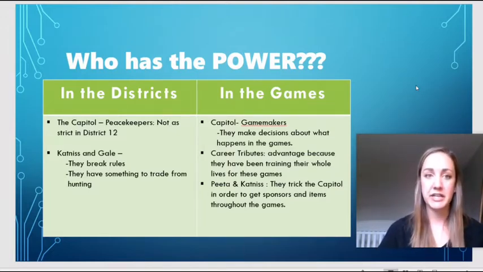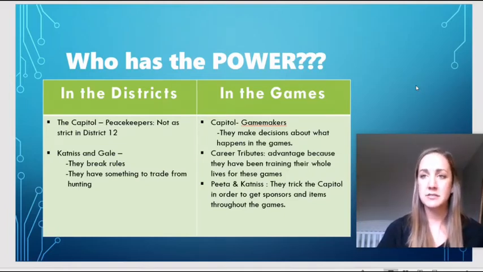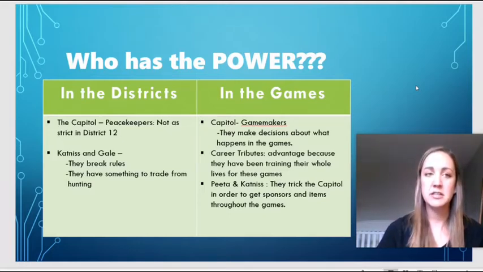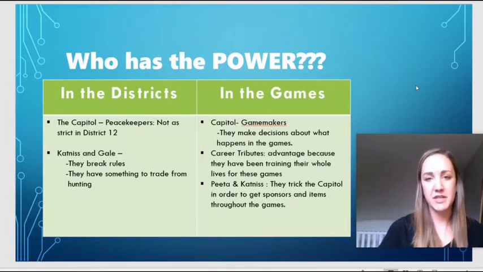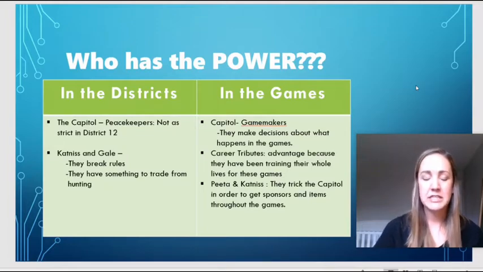So this week, as you're reading, I want you to just consider that question. Within the different settings in your story, who has the power? And don't always just think of the obvious person who has the power. Think a little bit deeper and think about those characters that don't seem very powerful, but maybe they have a little bit of power over a decision somebody else is going to make. Or maybe they have a little bit of power over a certain item because they are really skilled at using it and nobody else knows how to use that. Okay, so be thinking about that in your fantasy novels this week, and I will see you in book club.